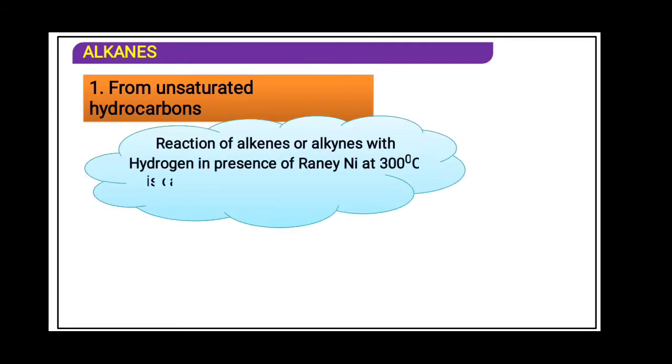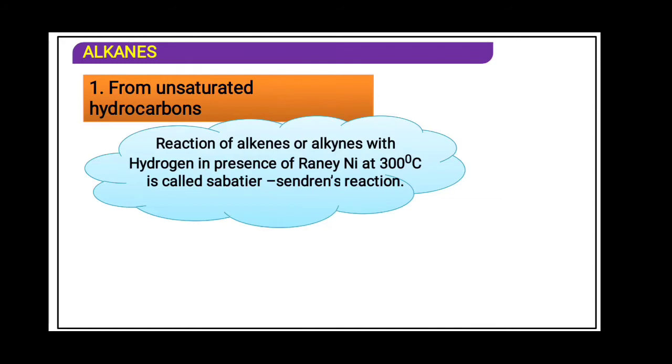From unsaturated hydrocarbon, the reaction of alkene, double bond, and alkyne, triple bond, with hydrogen in presence of Raney nickel. Raney nickel is the catalyst. Actually it is an alloy of aluminium and nickel. It is leached with sodium hydroxide. Leached means it is washed with sodium hydroxide, so some part gets dissolved in the sodium hydroxide and then it is filtered.